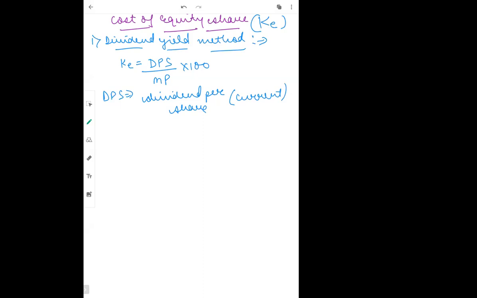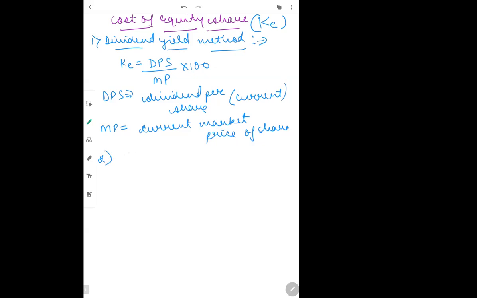Okay, so DPS stands for dividend per share, but always you have to take current dividend here. Then MP stands for current market price of the share. Fine, this is a formula. If dividend yield you have to use, if dividend is given, then we use this formula.